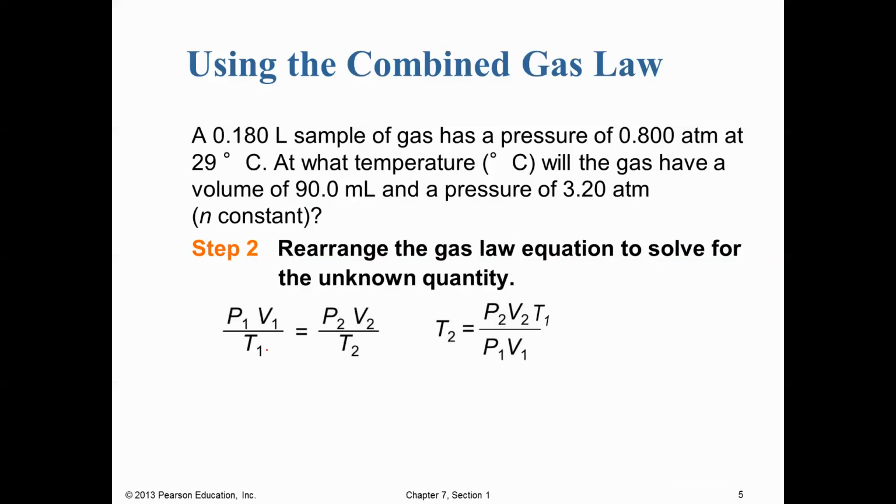So we're going to have to take our combined gas law and do some rearrangement of it. We have to solve for T2. In order to do that, we're going to have to do an algebraic rearrangement, shuffle stuff around. If you don't know how to do this type of algebraic rearrangement, if you can't arrive at this right here, I suggest you visit the math tutors at the LSC. They should be able to help you with this type of rearrangement.